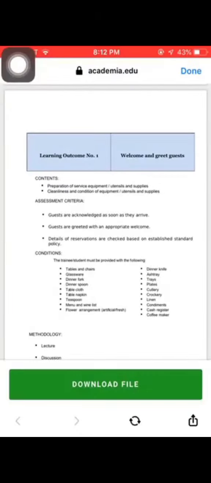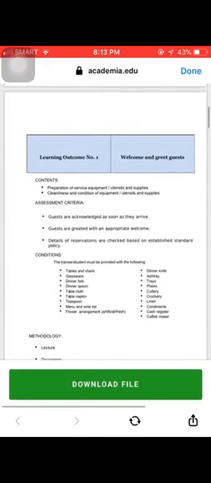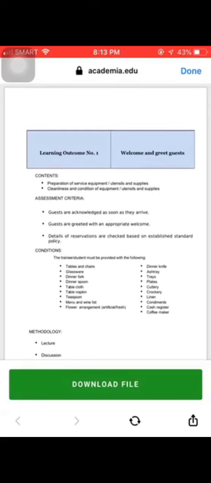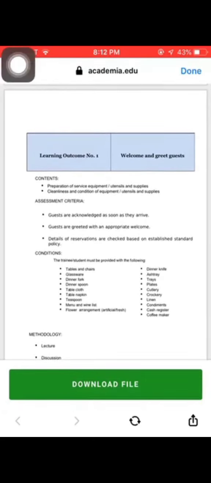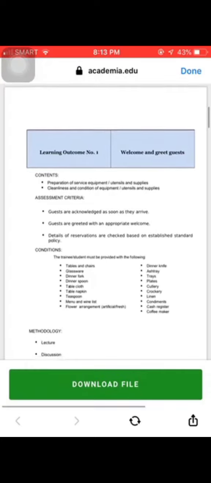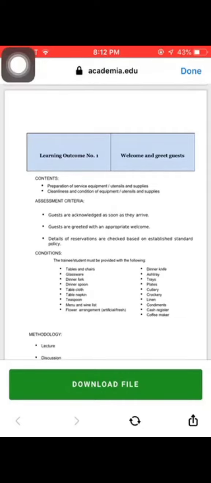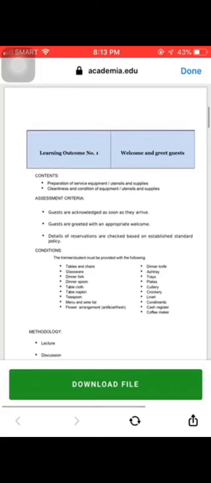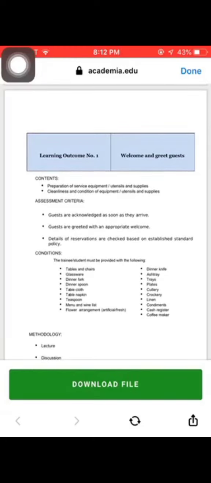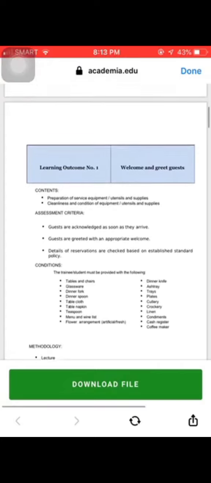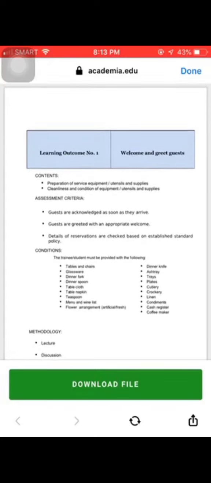Learning outcomes. Number 1. Again, you can find it from the training regulation under the element. Then the content, you can search it. But please, maging mapili sa kukuhanin na content. And make sure na inline pa rin sa core competence yung content. Next is the assessment criteria, where you can find again from the training regulation under the performance criteria. Copy and paste it. And for the condition, you can find it from the range of variables.